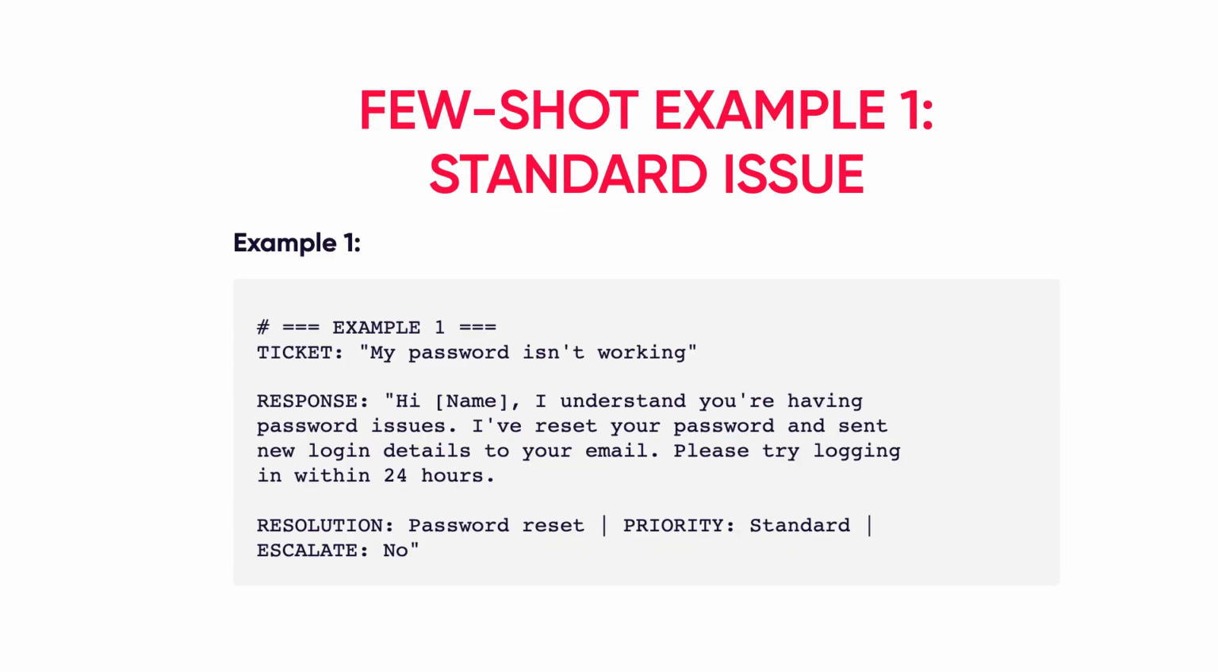Here's example 1, showing the response format for a standard support issue. The ticket says, "My password isn't working." The response follows a specific structure. A friendly greeting, "Hi, I understand you're having password issues." Clear action taken. "I've reset your password and sent new login details to your email." Timeline provided. "Please try logging in within 24 hours." And then structured metadata. Resolution is password reset. Priority is standard. Escalate, no. This example teaches the AI both the format and the criteria for standard priority classification.